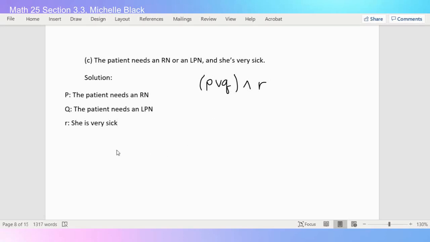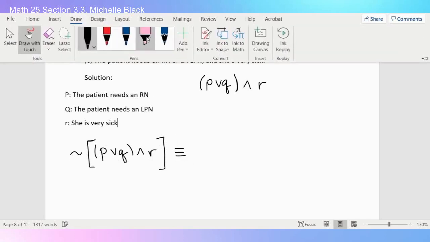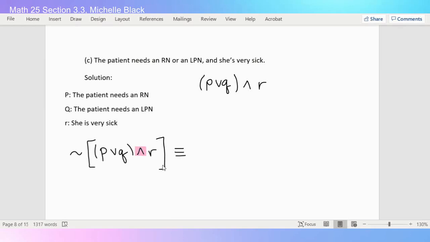So if I want to apply De Morgan's law to this, let me rewrite it down here. I need to negate the whole thing. So I'm going to put in these big brackets, like order of operations, and I'm going to negate. We're first looking at the fact that this is an and statement. Okay, so according to De Morgan, the and becomes an or, and the first part gets negated and the second part gets negated. So I'm going to have the negation of my first part, my and will become an or, and then the negation of my second part.